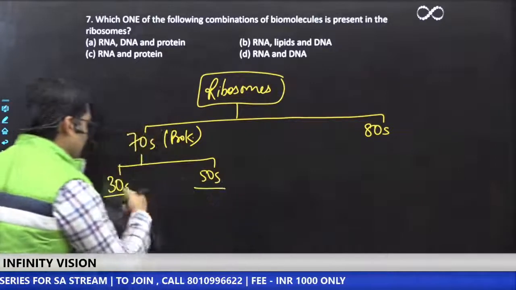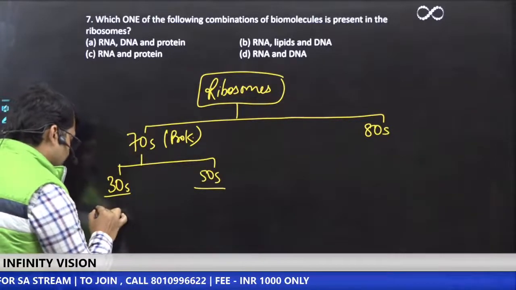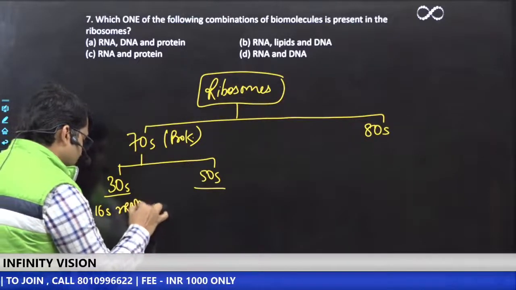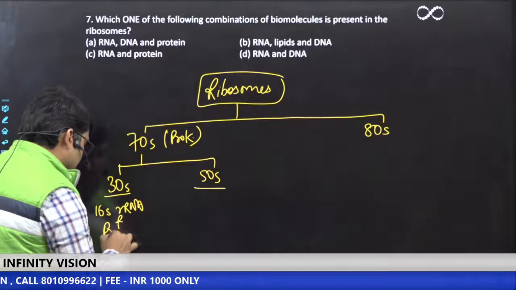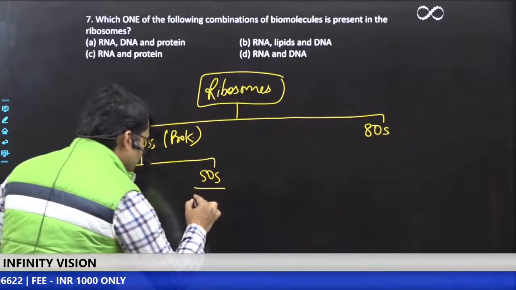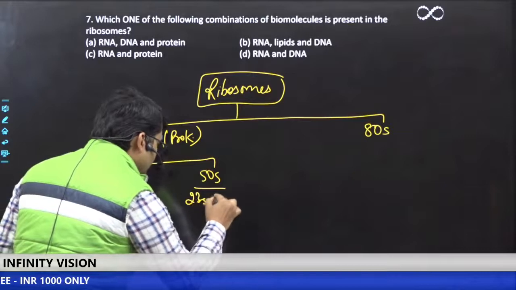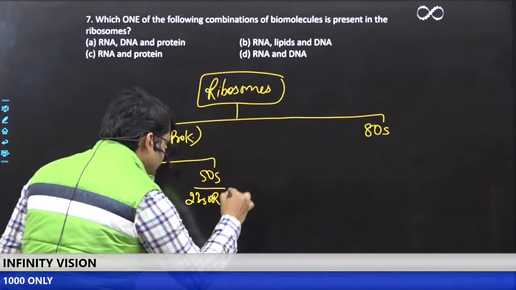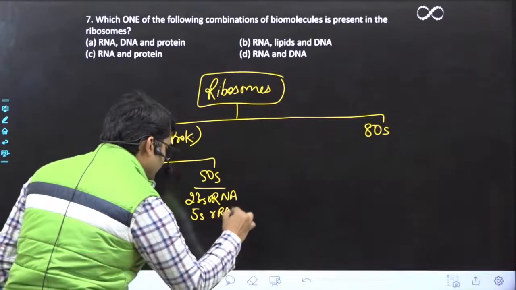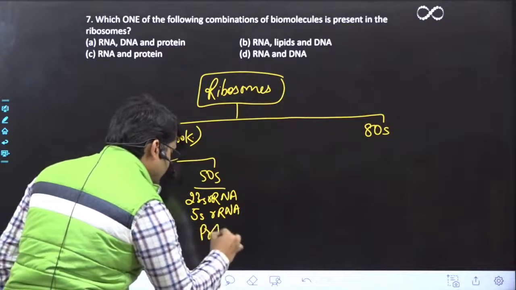Now, the 30S is made up of 16S rRNA and proteins, right? When we are talking of 50S, it is made up of 23S rRNA and 5S rRNA and proteins.